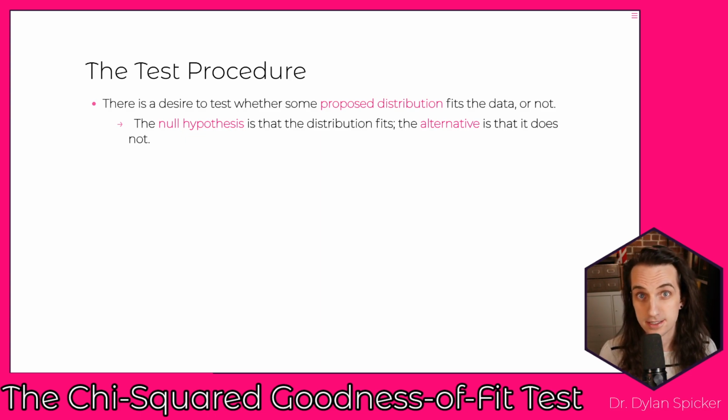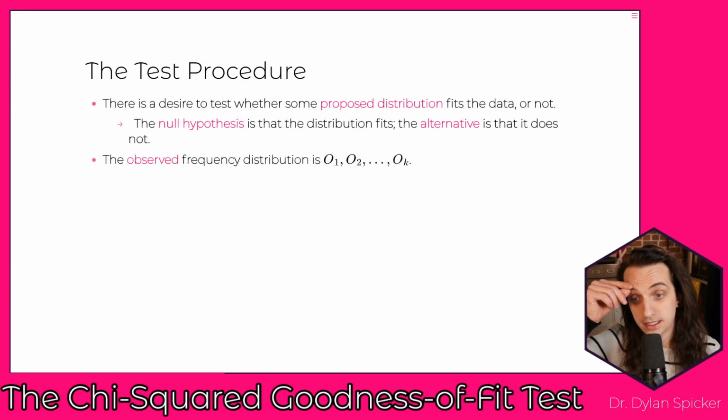We can always express this in terms of the distributional parameters, for instance the proportion of each category, and the null hypothesis could be captured that way, but often it will be easier just to use the shorthand here. The observed frequency distribution is going to be denoted by O1 up to Ok.